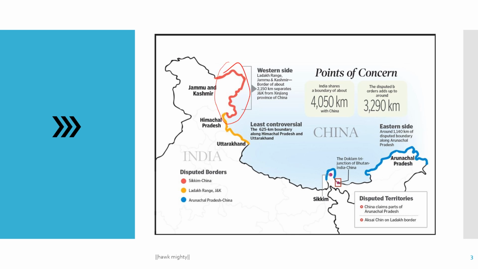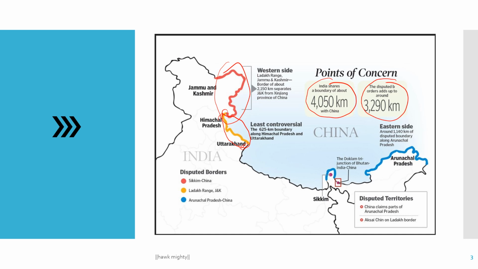And the least controversial is the 625 kilometer boundary along Himachal Pradesh and Uttarakhand. The point of concern: India shares 4,050 kilometers with China, and the disputed borders add up to 3,290 kilometers. This is Himachal and this is Uttarakhand.